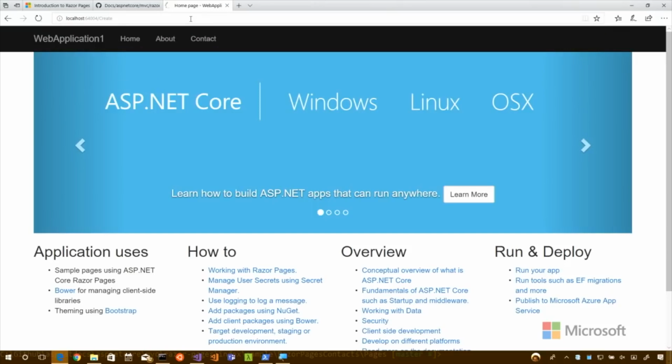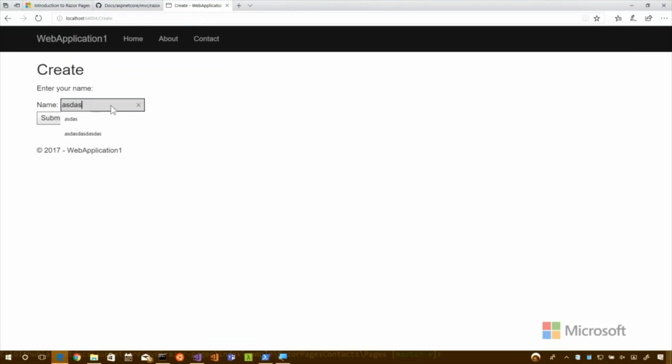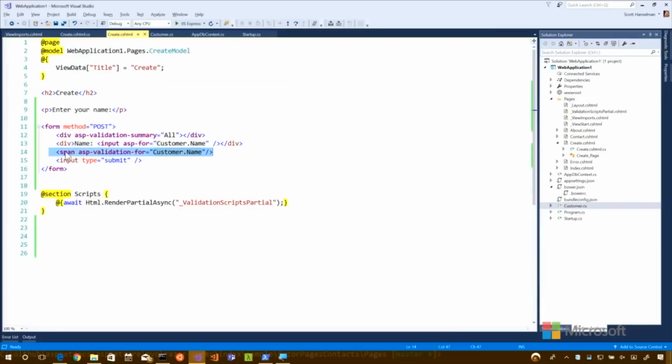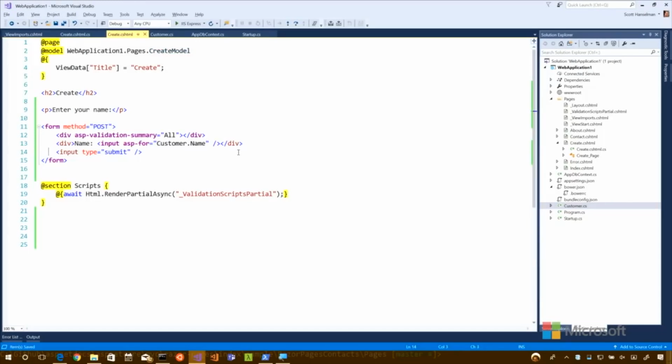Run that again. Go to create. I think we made it really long this time, right? And I tab away, and it says it must be a string with a maximum length of 49. But I like the main validation stuff, so we'll leave that like that.